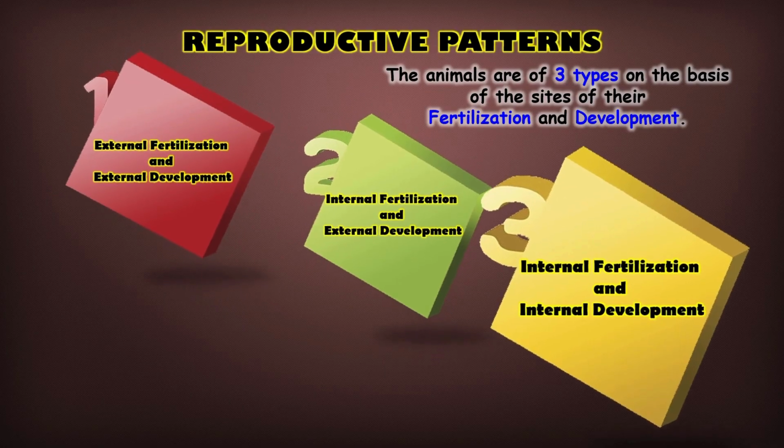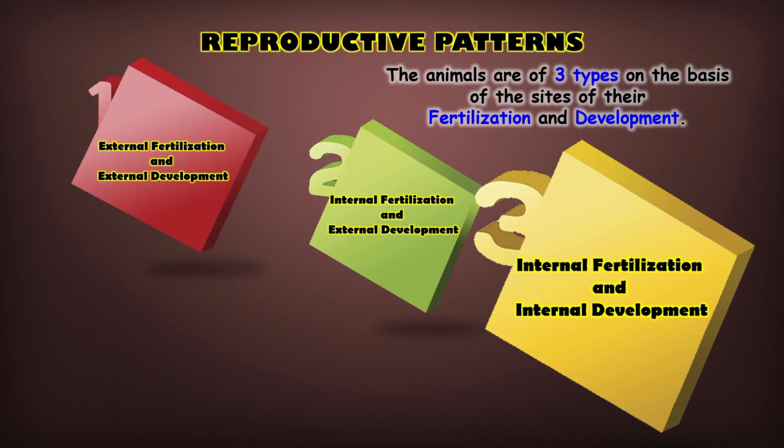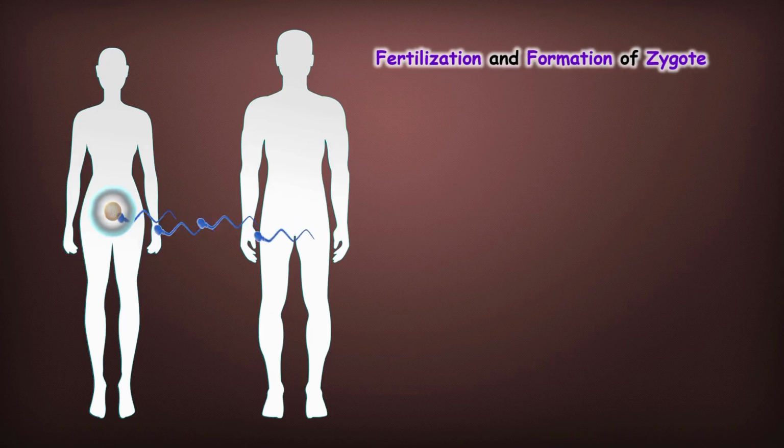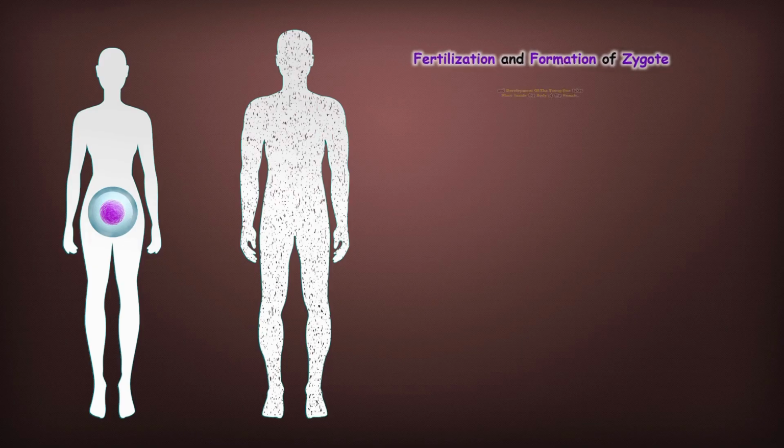Now we will discuss reproductive pattern 3, internal fertilization and internal development. In humans and other mammals, the entire process of fertilization and development happens inside the female body. First, the male and female gametes meet, and fertilization takes place. This forms a single cell, called the zygote.